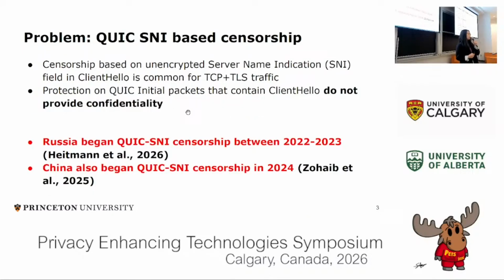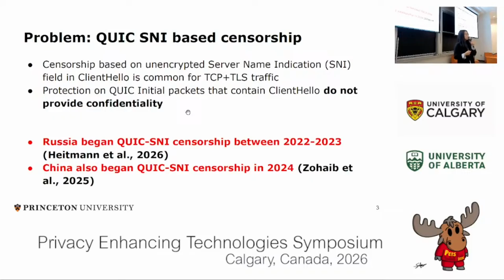QUIC, like many other protocols, is subject to censorship. Now, censorship based on the unencrypted SNI field in the client hello has been common in TCP TLS traffic. Now, QUIC technically encrypts most of its traffic as much as is practical by default, and that technically does include the client hello, but the protection on QUIC initial packets, the packets that contain the client hello, do not provide confidentiality. That's because the encryption keys are based on publicly available information, such as a public salt and a connection ID, which is a non-encrypted part of QUIC packets.